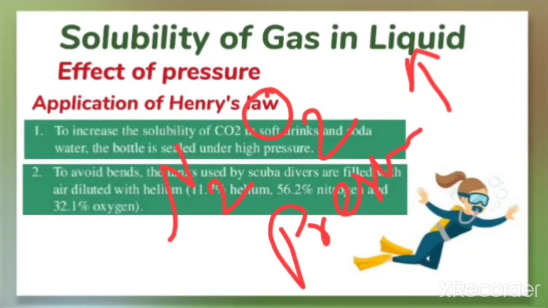At that time, the pressure decreases and nitrogen comes out of the body quickly, forming bubbles in the bloodstream. These bubbles restrict the blood flow and affect the transmission of nerve impulses. The bubbles can even burst the capillaries and block them, and disturb the supply of oxygen to the tissues. This condition is called bends.